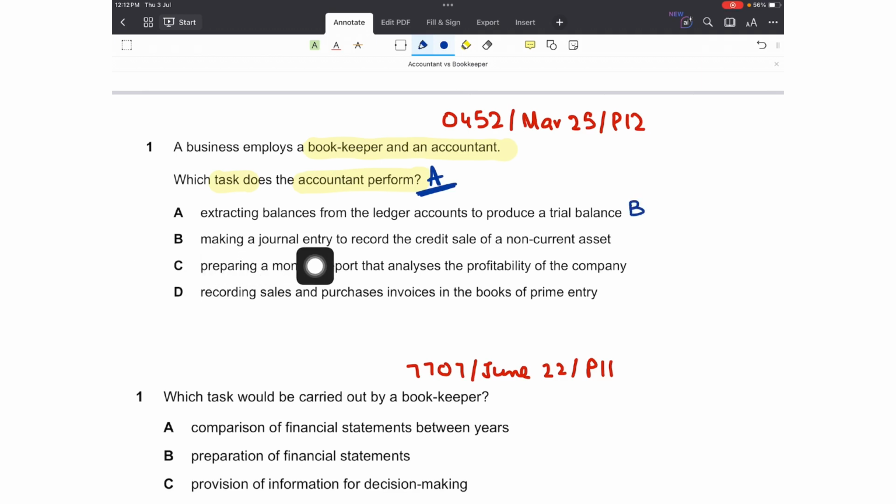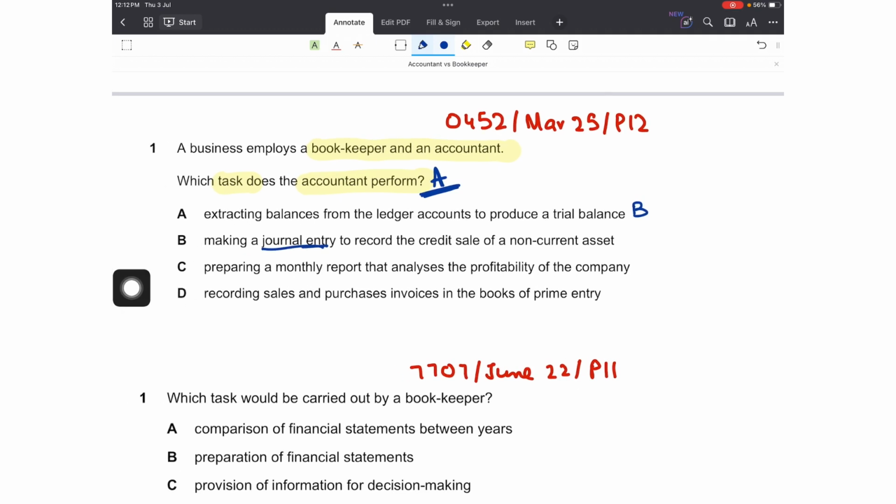Then making a journal entry to record the credit sale of a non-current asset. Making a journal entry, no, that is also the bookkeeper. What would be the journal entry? Non-current asset account credit and disposal account debit. That would be recorded in the general journal, and that will be done by the bookkeeper. Preparing a monthly report that analyzes the profitability of the company. This is being performed by the accountant, so that he can analyze the profitability of the company. Yes, this is the job of an accountant, not of the bookkeeper.